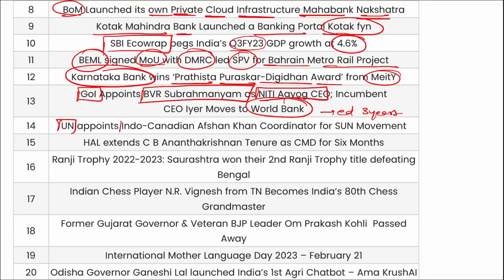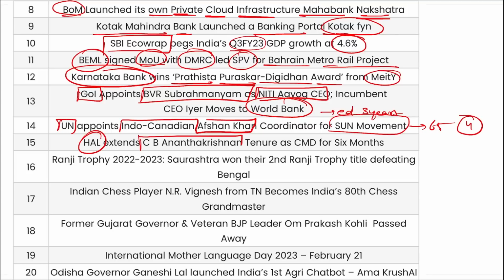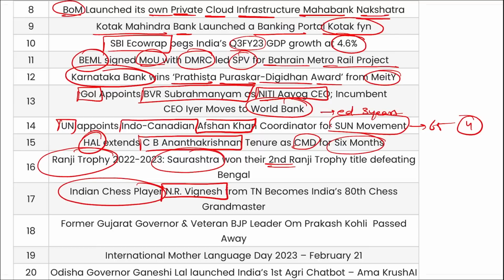UN has appointed Indo-Canadian Afshan Khan as the coordinator for the Sun Movement, and there are 65 countries and 4 states of India following Sun Movement. Hindustan Aeronautics Limited extended CB Anantha Krishnan tenure as CMD for 6 months. For Ranji Trophy, Saurashtra has won their second Ranji Trophy, defeating Bengal in finals. Indian chess player NR Vignesh became the 80th Chess Grandmaster of India.